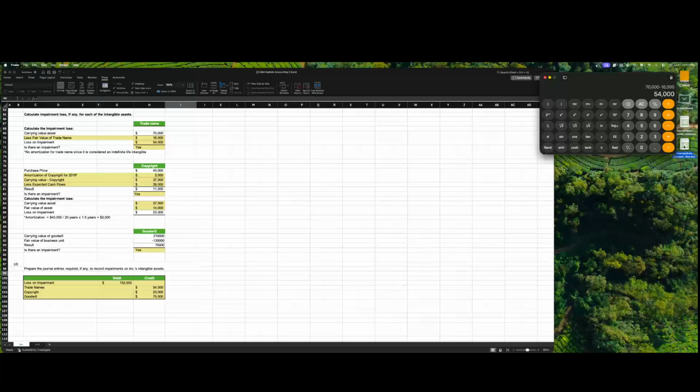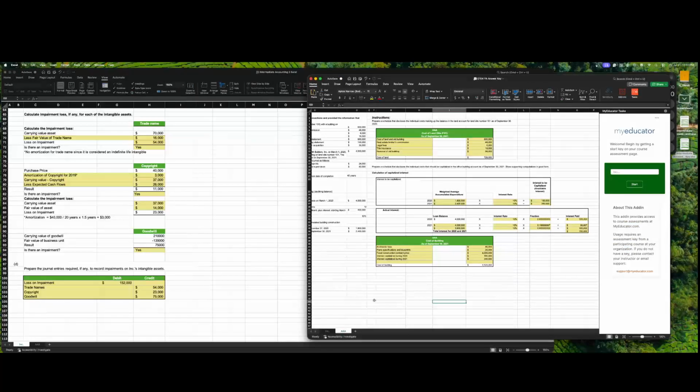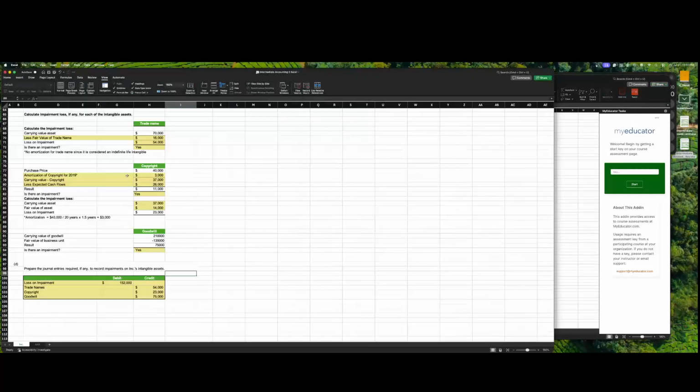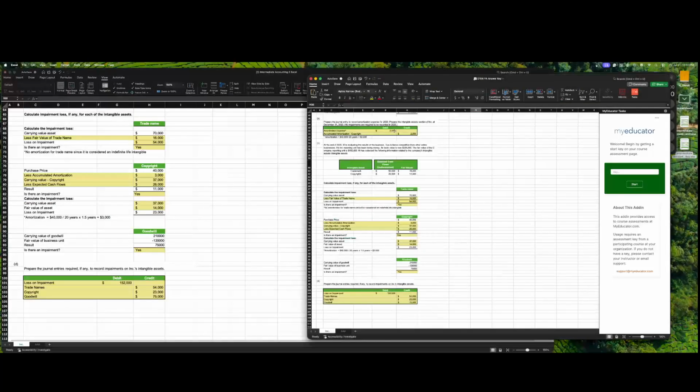Let's just check real quick, see if it's actually accumulated. Oh, whoops! It's actually not. It's less accumulated amortization.